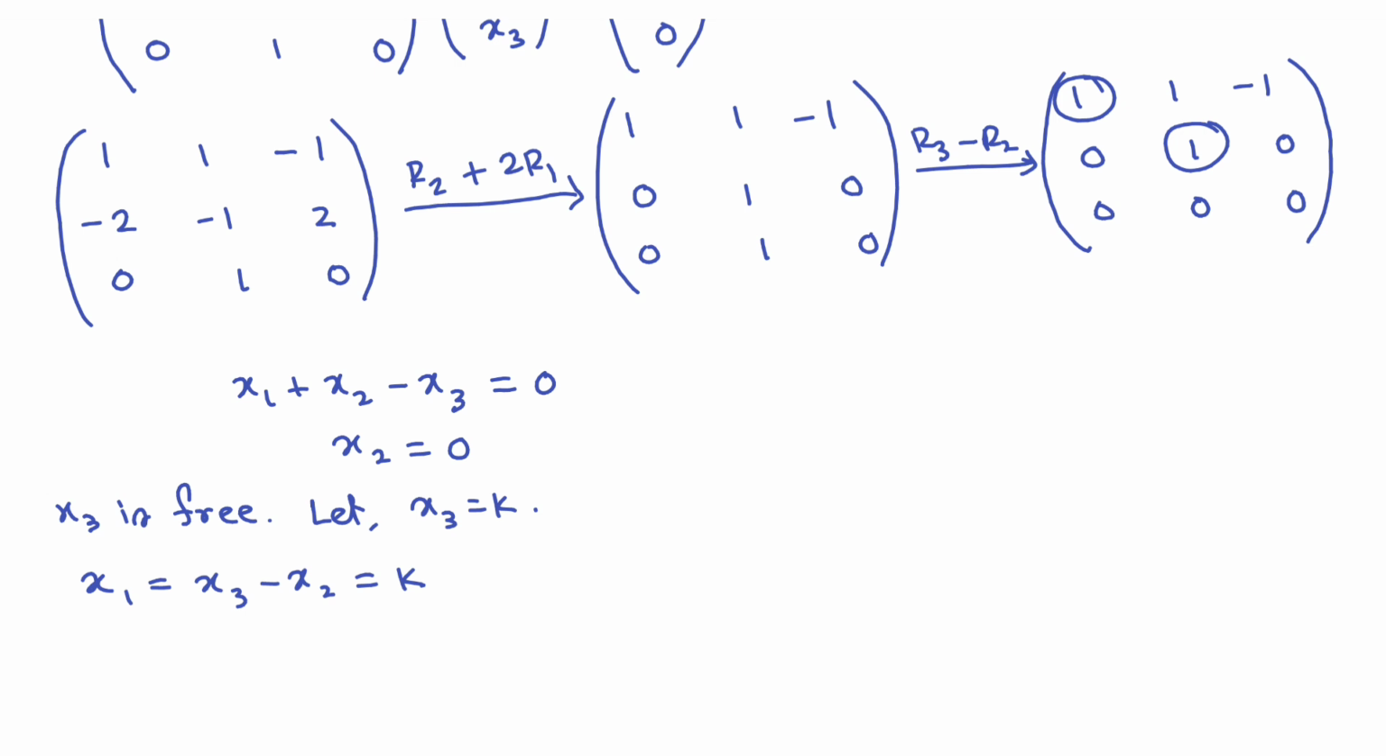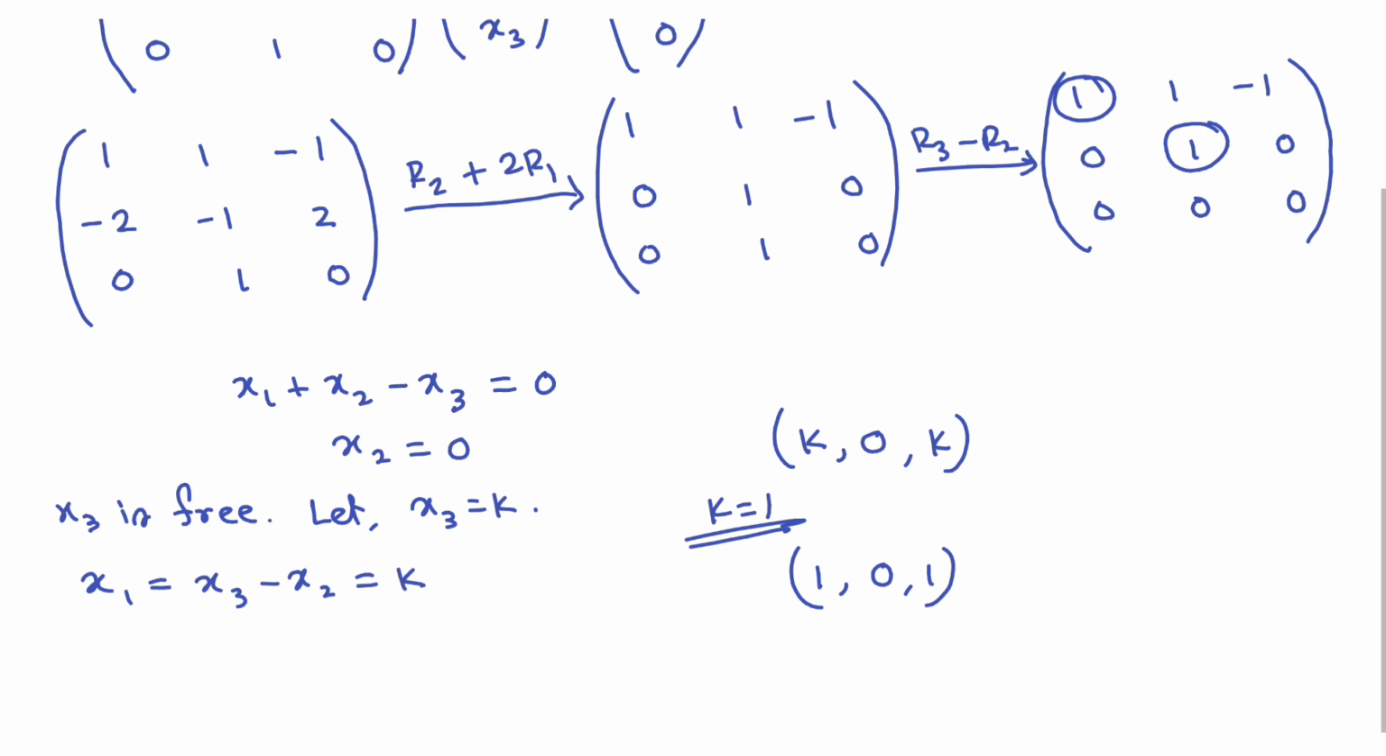So for lambda equals 2, the eigenvector is x1 equals k, x2 equals 0, x3 equals k. If we put k equals 1, the eigenvector will be 1 0 1. Clear? 1 0 1. So this is one eigenvector, and this eigenvector is for lambda equals 2. Now calculate for lambda equals 3.